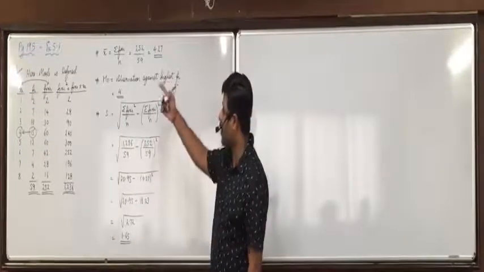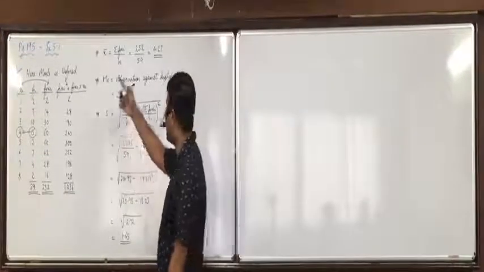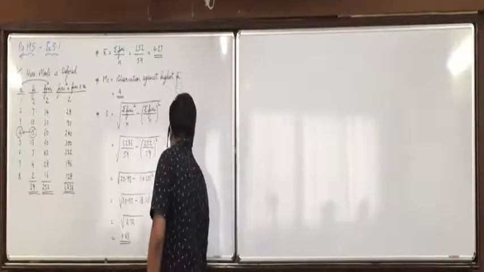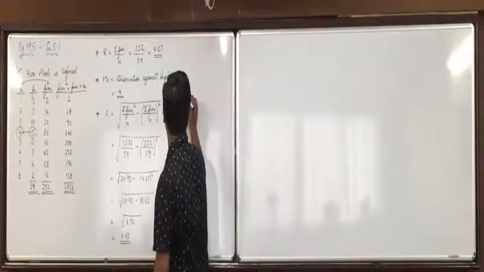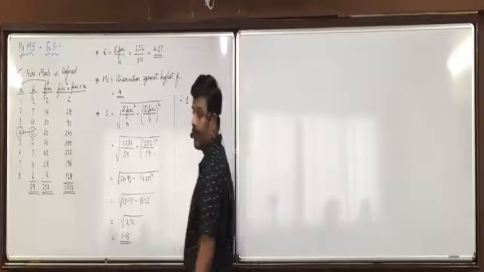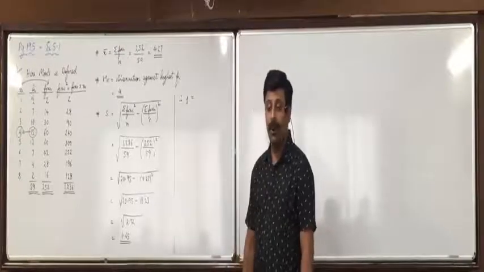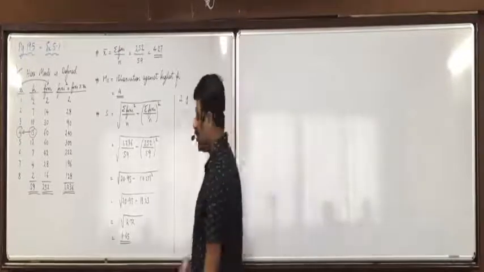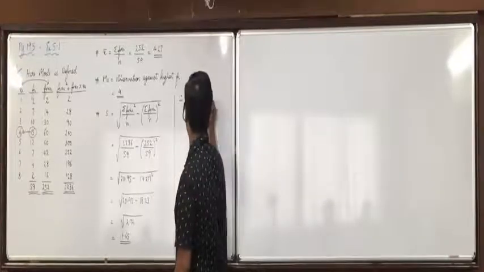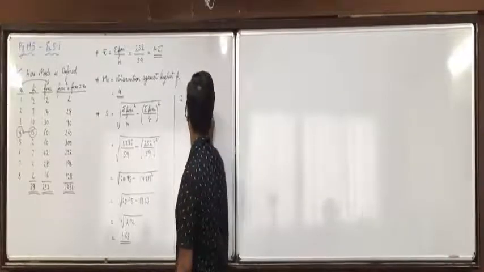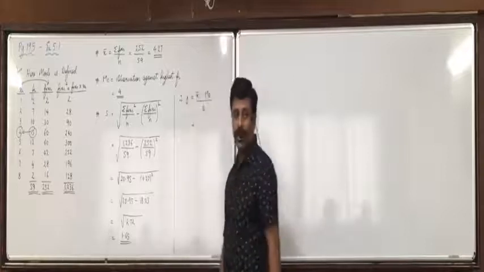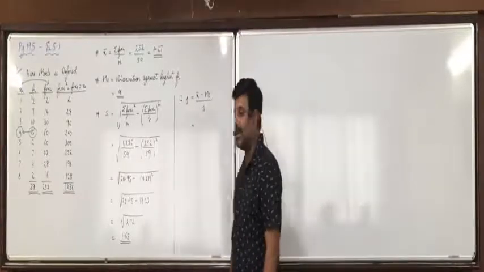Now we can apply the formula of J. We obtained x bar, we obtained mode, we obtained S. Mode is defined. So therefore J, coefficient of skewness, is x bar minus mo upon S. What is x bar?